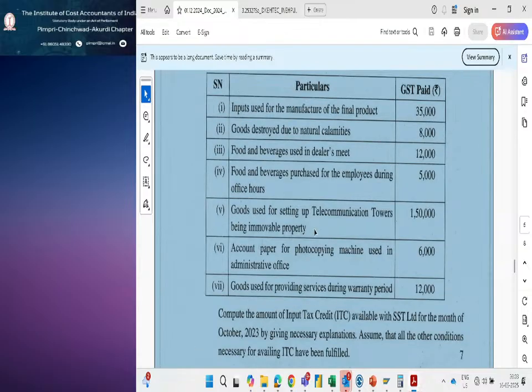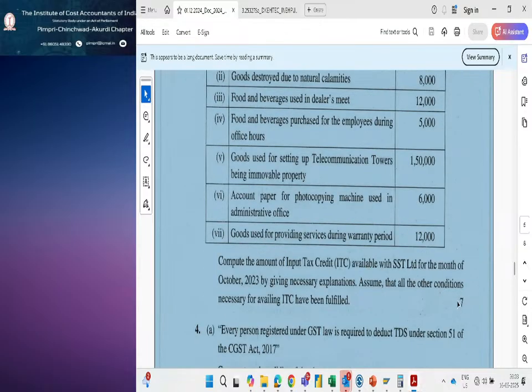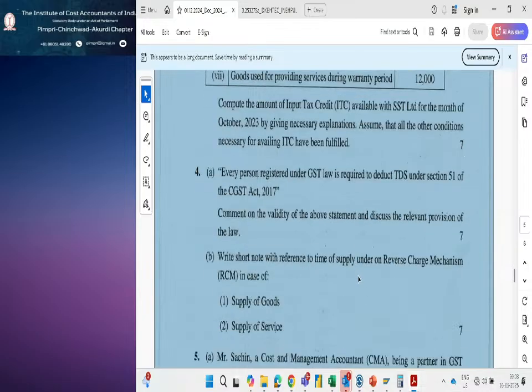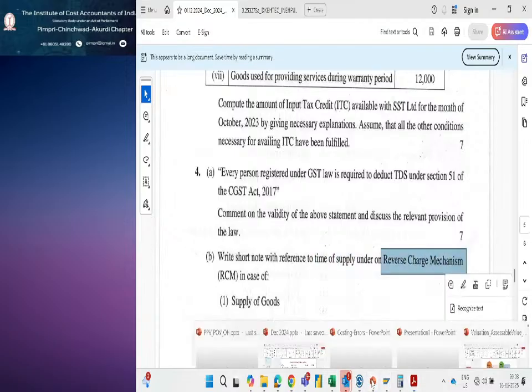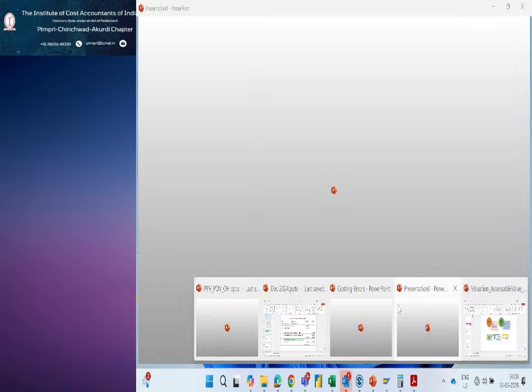So this, you see, is also for 7 marks. And we have seen the time of supply under RCM. So you need to remember this.